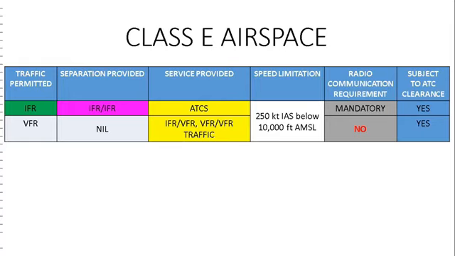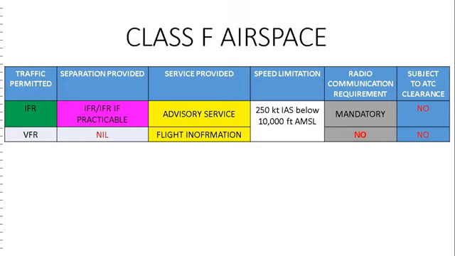Now we will talk about the uncontrolled airspace, Class F. Here, IFR and VFR both flights are permitted. All IFR flights are separated from other IFR if practicable. And for VFR, no separation will be provided. For IFR, advisory services will be provided. And for VFR, flight information service will be provided in respect to other flights, VFR or IFR.